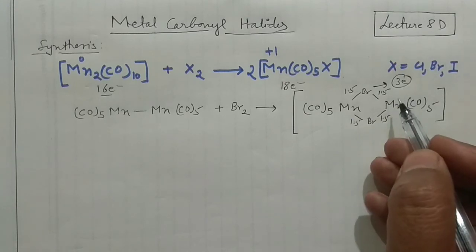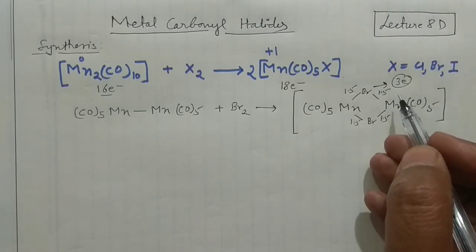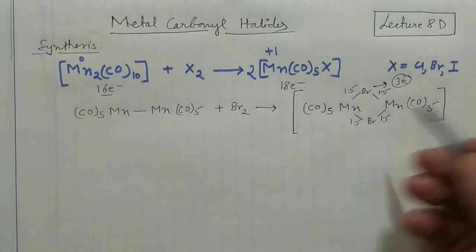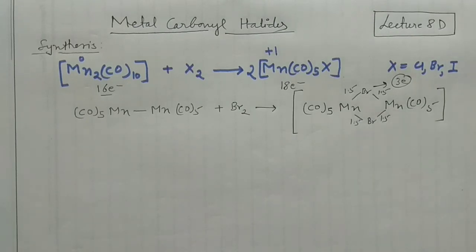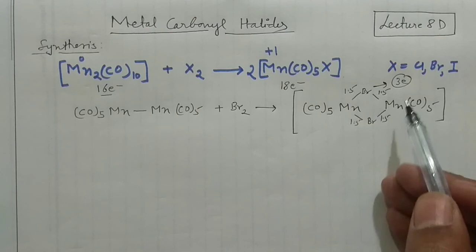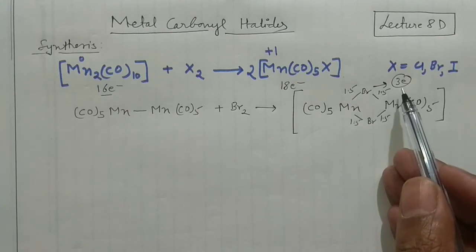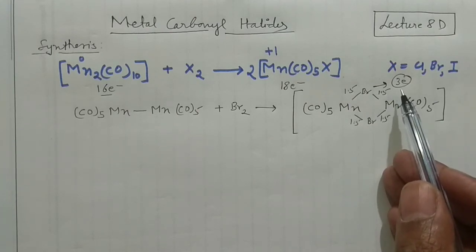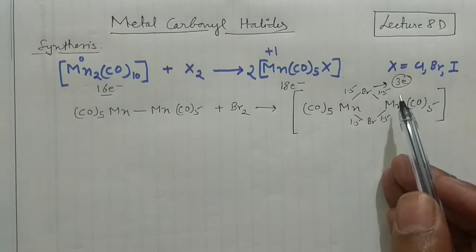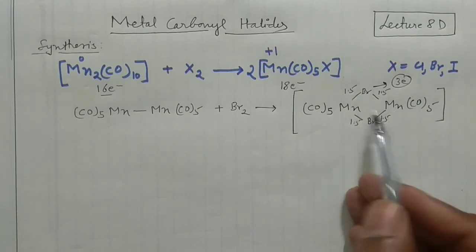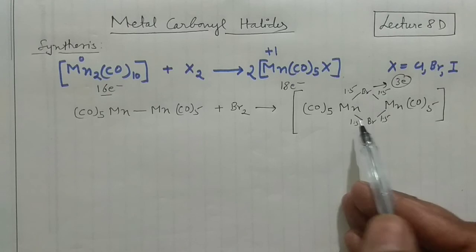It is very important when your halogen is in the bridged mode, that means it is forming the bridge between the two compounds. Then what would happen in that case? Actually it will contribute 3 electrons. So this is something very important, right? If you want to calculate the total number of electrons in it, then it's very easy.